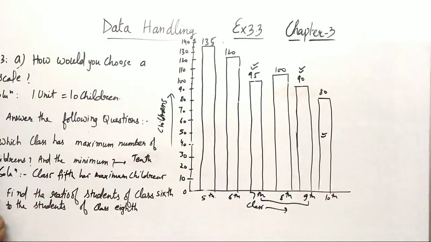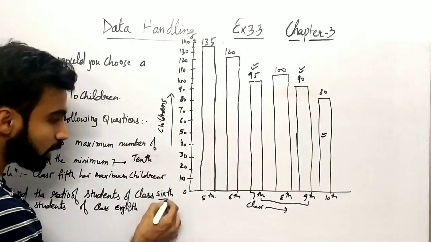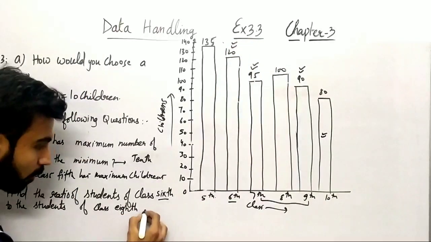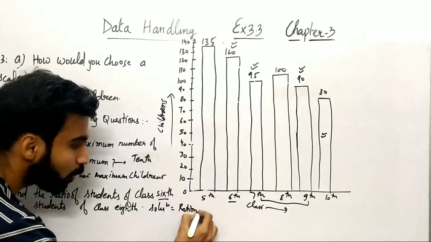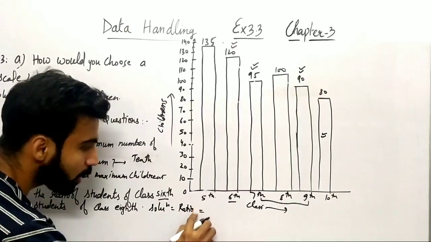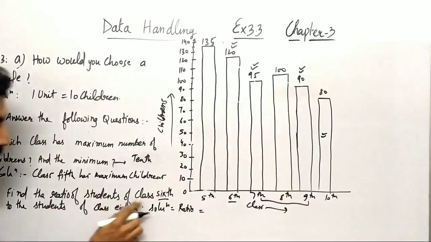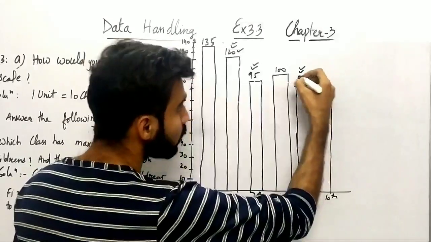So you can see now moving on to the second part, find the ratio of students of class 6th. So what are the number of students in class 6th? So we have to find out the ratio, right? So let me just write the solution to it. So ratio of, you can see, let me just correct it. So ratio will be find out by the division process, right? So यहाँ पे ratio है class 6th और class 8th का. So this is class 6th and this is class 8th, right?